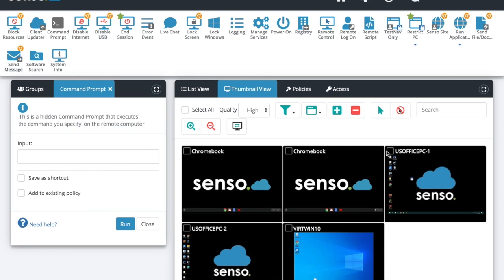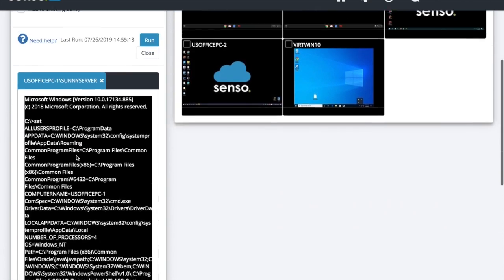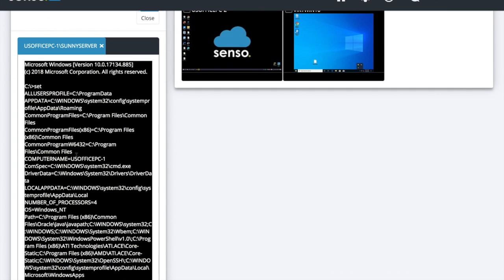Command prompt. I know a lot of us like to get command line information off of these devices, so you could do that right in here. And I'd like to bring your attention to the fact that we're not disrupting the end user. They put in help desk tickets, you are trying to do some support on them, they're in the middle of class. You can pull some information off the back end of these devices using our tools and not disrupting their service.